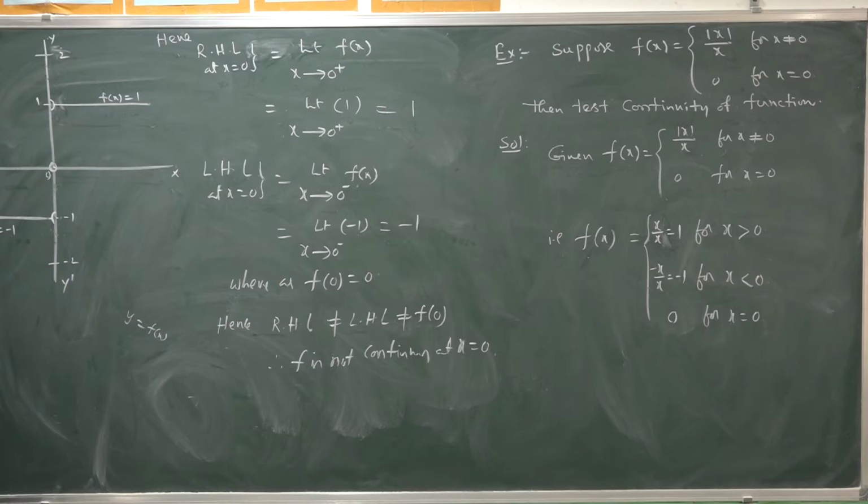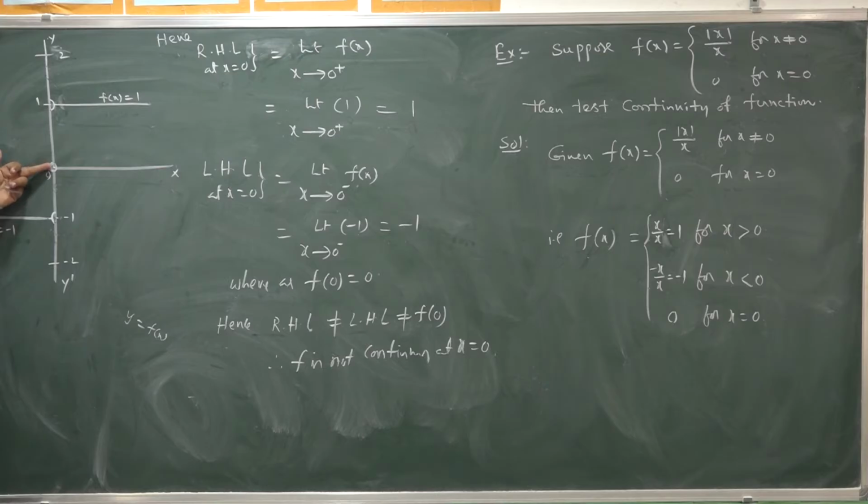Once the graph is drawn for that function, for x being negative until 0, but not 0, f(x) takes the value minus 1. Once x takes 0, it jumps to 0.